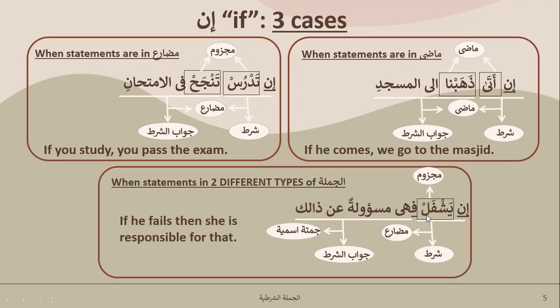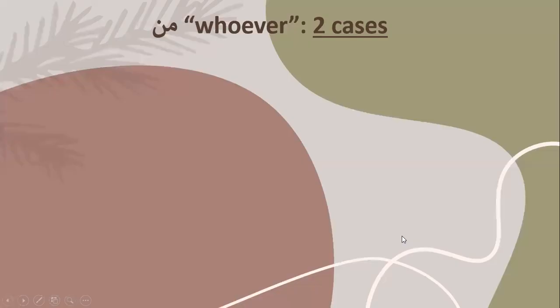You don't have to go into detail, but fa rabita is, I believe, what this is called. I think it kind of joins them. Anyway, now we are going to study man, whoever.